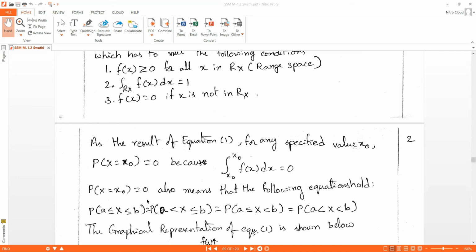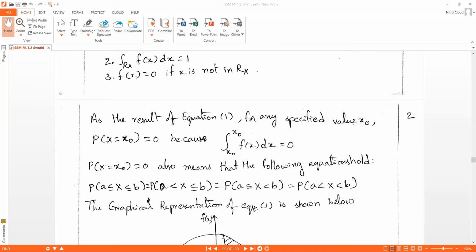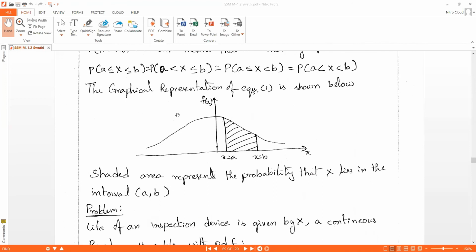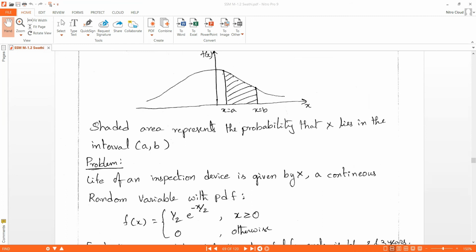That means the X value lies between a and b. This is the graphical representation of equation 1, and the shaded area represents the probability that X lies in the interval a to b.